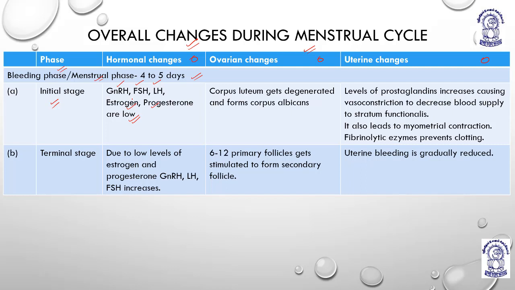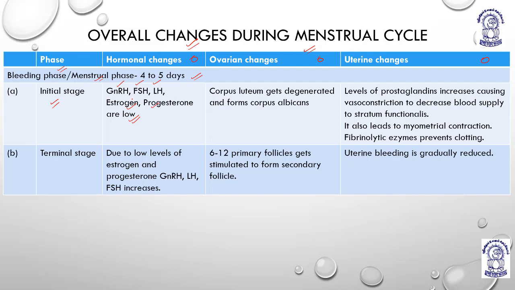During bleeding, everything that was beautifully decorated for implantation, to have a baby, is cut down. So GnRH, FSH, LH, estrogen and progesterone are all very sad, and their concentrations are low.